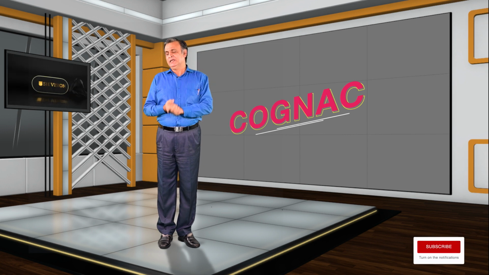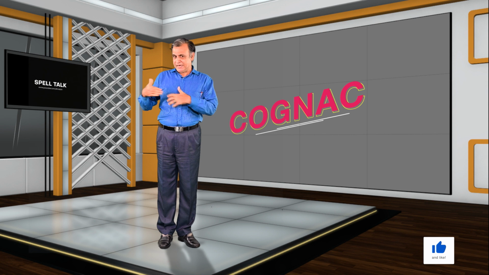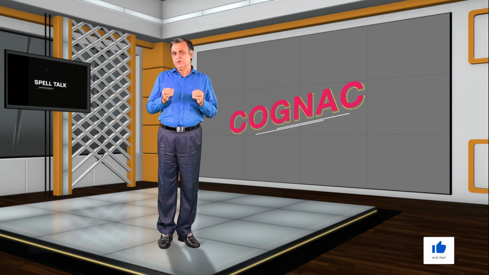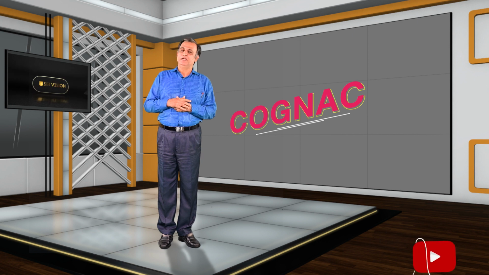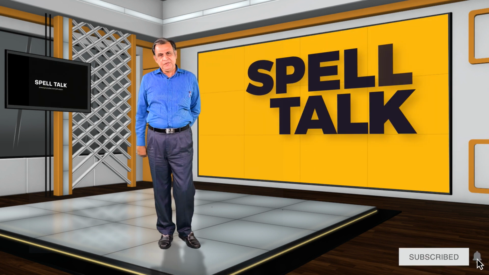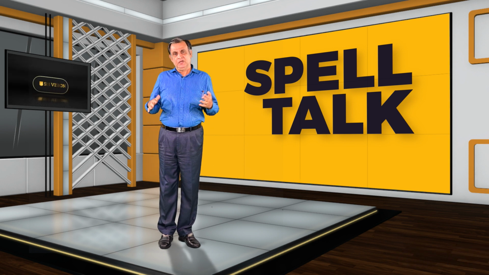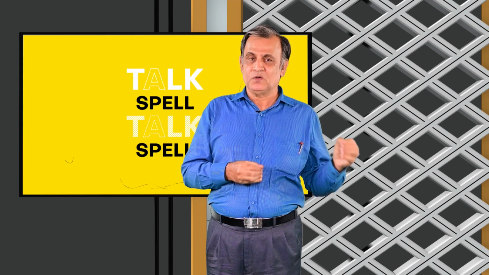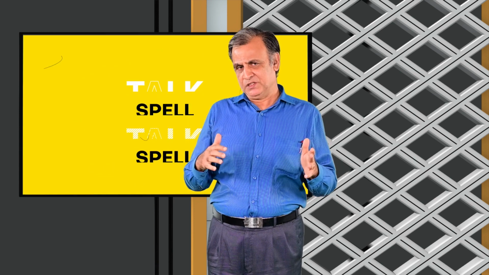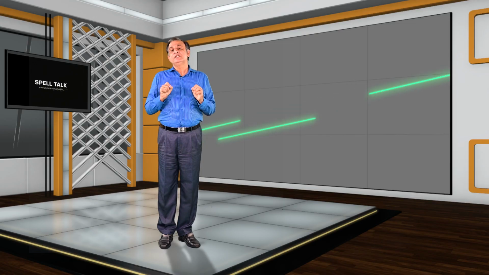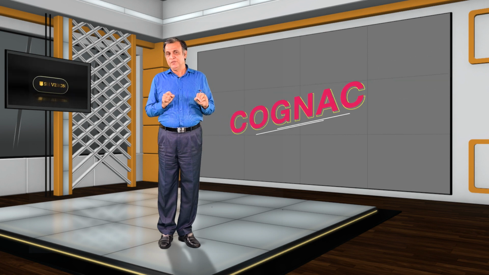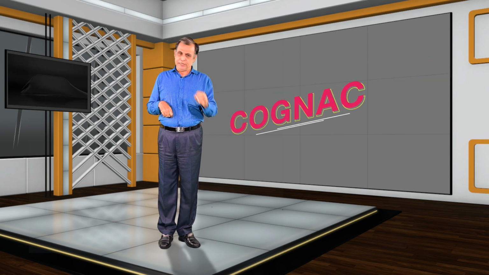COGNAC. The tricky area is GNA, which we pronounce as nya. Cognac is actually the name of a place in France, and in that place there is a very popular type of brandy, and that brandy is called cognac. Actually, the brandy is named after the place where it is very popular and where it is produced in large quantities. So cognac, let us come to the spelling now once again, COGNAC. The tricky area is GNA.